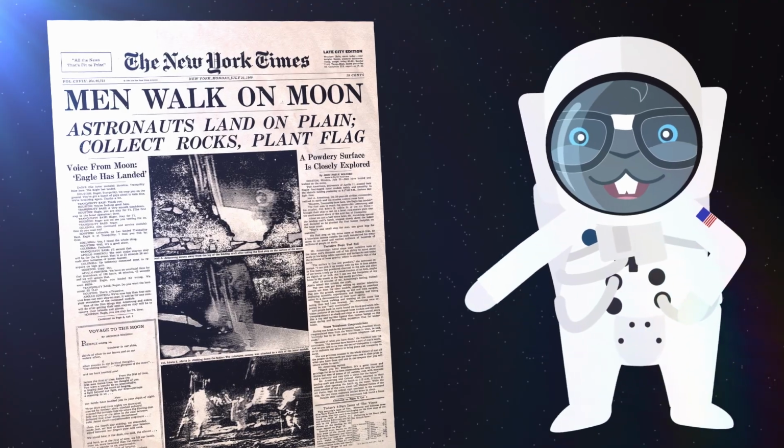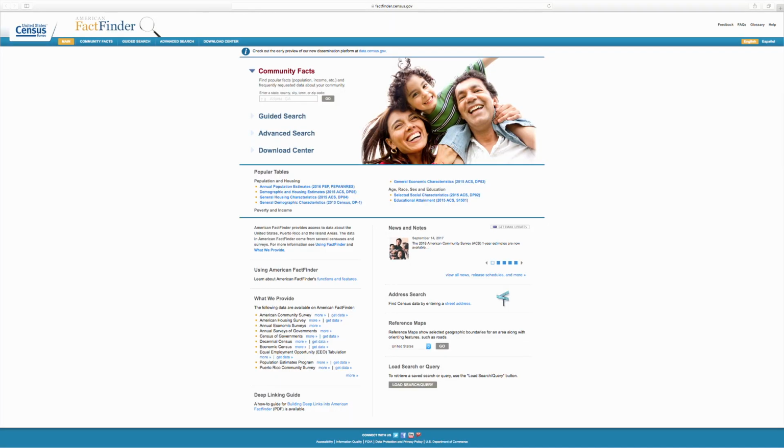Other examples of primary sources are newspapers and magazines from the time of the event, such as the news reports from the first moon landing. Government documents, as well as data and statistics, are also primary sources.